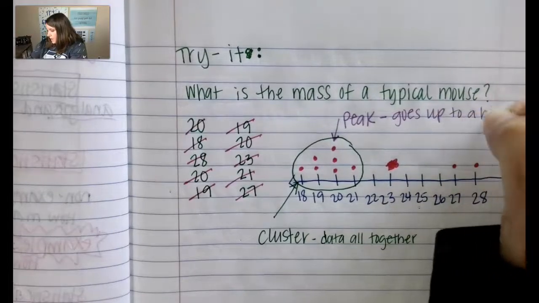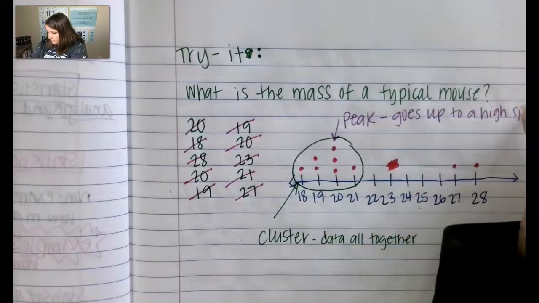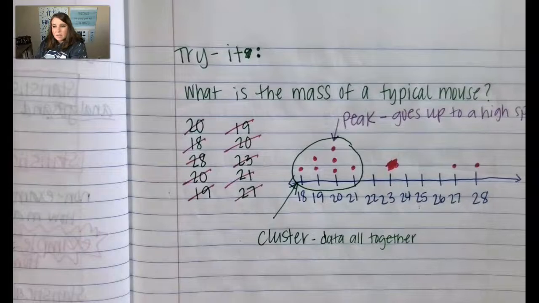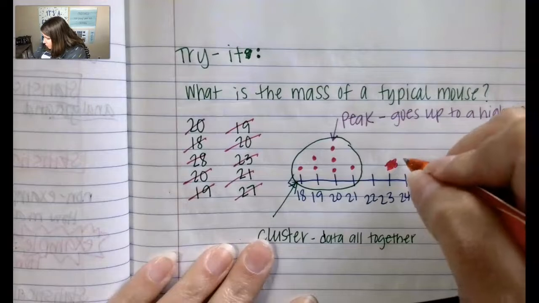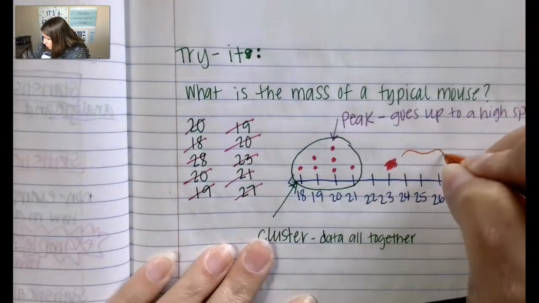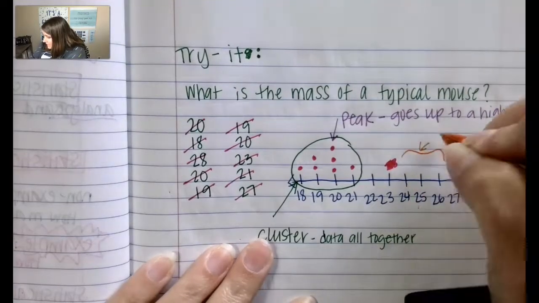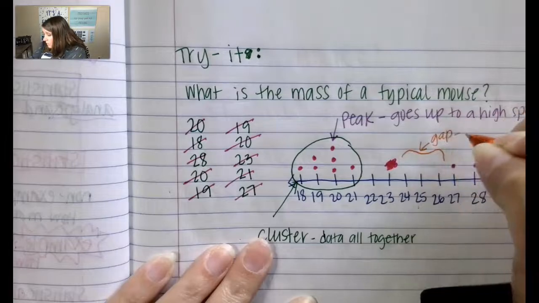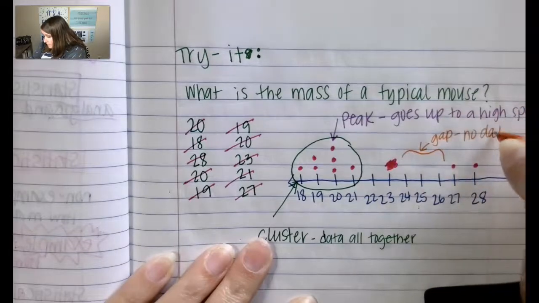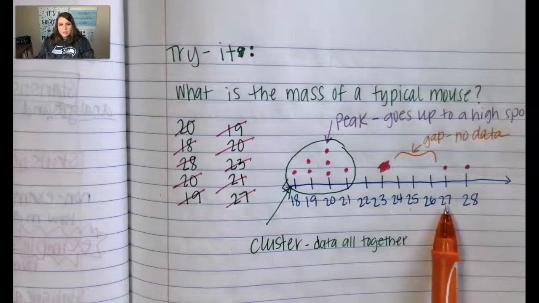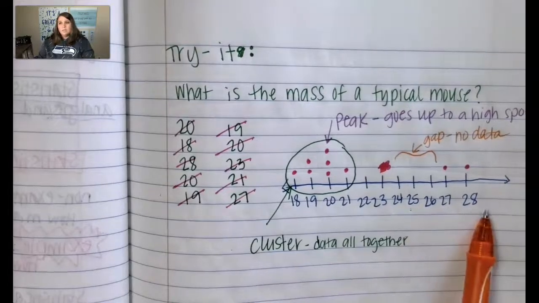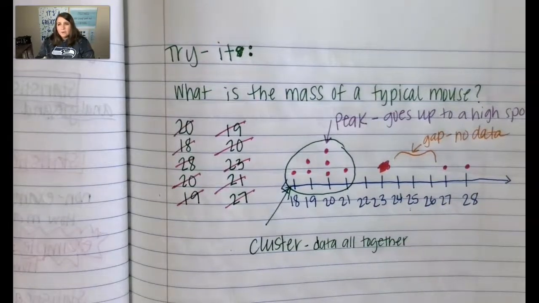So the data goes up to a high spot. And then last but not least, we have a gap. Our gap in this data happens right here between 24 and 26. This is a gap where we have no data. And then we have some of these mice out here that are 27 grams and 28 grams.